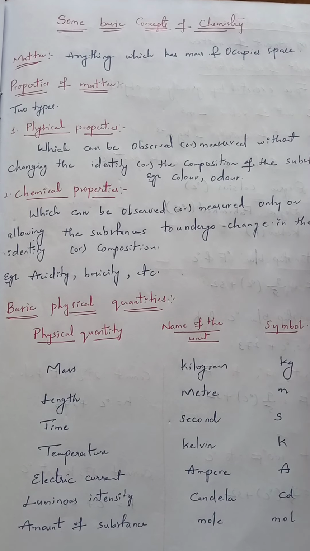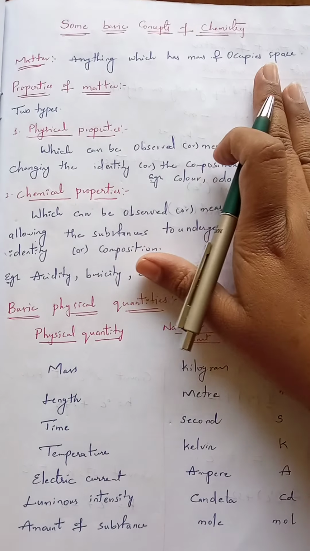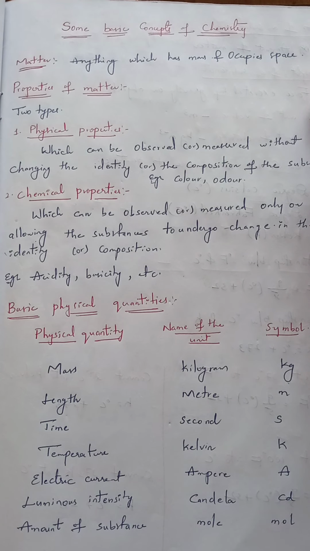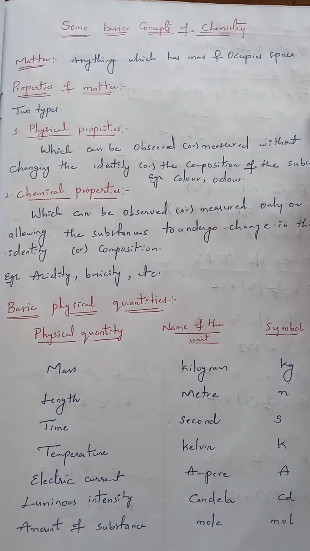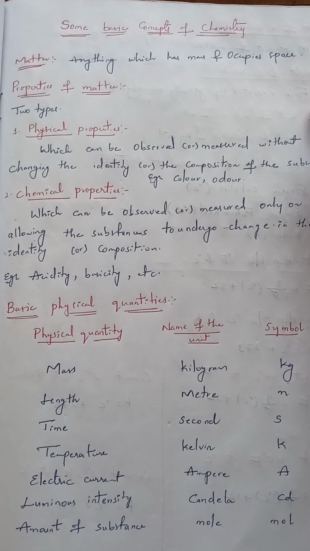In this video, I am going to explain the chapter Some Basic Concepts of Chemistry. First, we want to know what matter is, because this chapter is completely based on the basics of chemistry. In which way we can use chemistry, what is the importance of chemistry, and what are physical quantities, all such things we will come to know from this chapter.